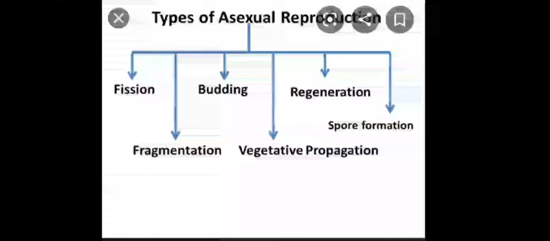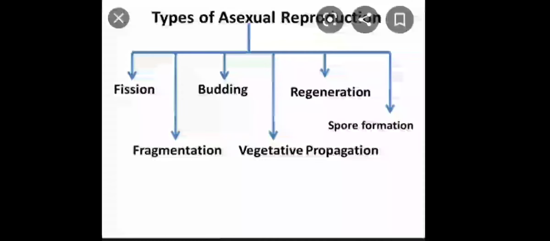So here is a flow chart that gives you the details about the different types of asexual reproduction that occur in a variety of organisms: fission, budding, regeneration, spore formation, fragmentation, vegetative propagation. Fission can be further divided into two types, that is binary fission and multiple fission. The budding is also of two types, that is exogenous budding and endogenous budding. Vegetative propagation is further divided into two types, that is artificial vegetative propagation and natural vegetative propagation.